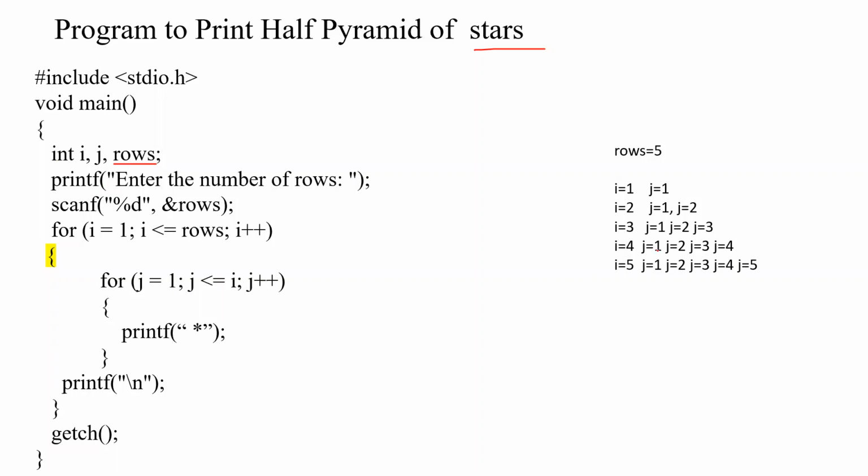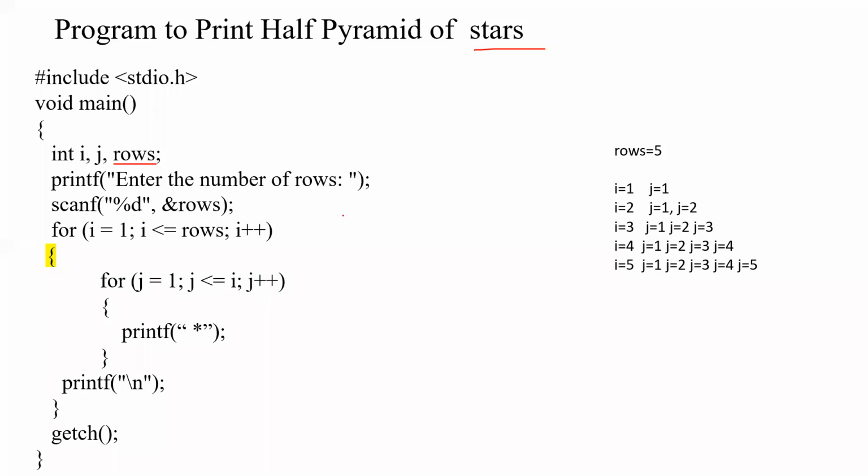So whenever the user enters 4, you should see a half pyramid of 4 rows. 10 means you should see a half pyramid of 10 rows. That's why we are using a variable. Otherwise, we can write the program by directly giving 10 instead of a variable name. So it will be static, always printing 10 rows. That's why we are making use of variables.